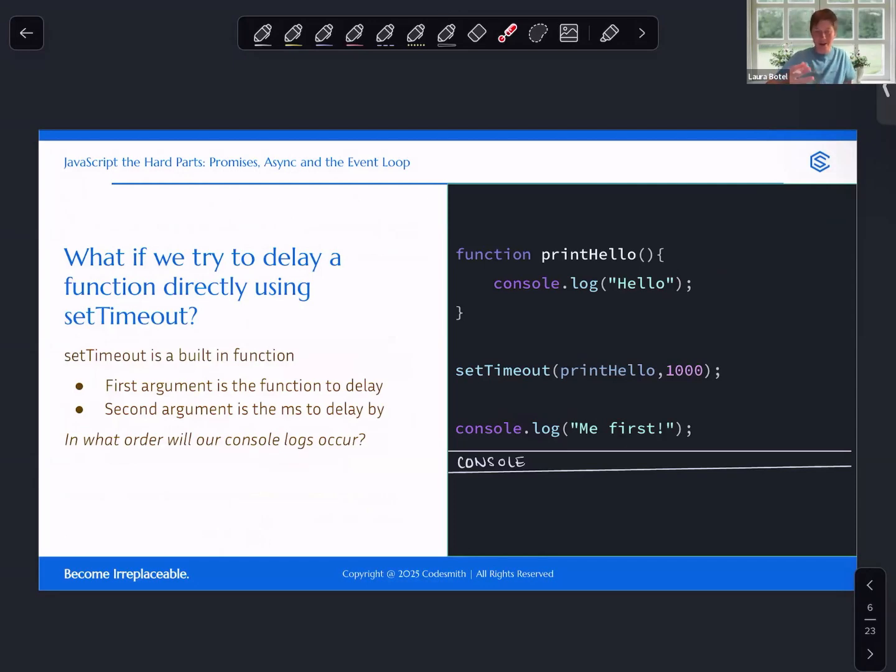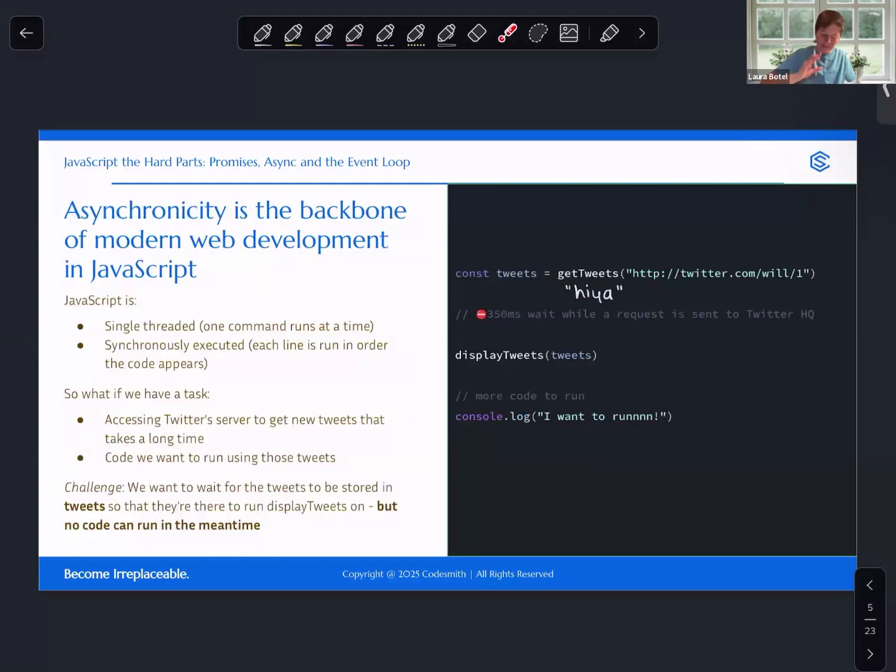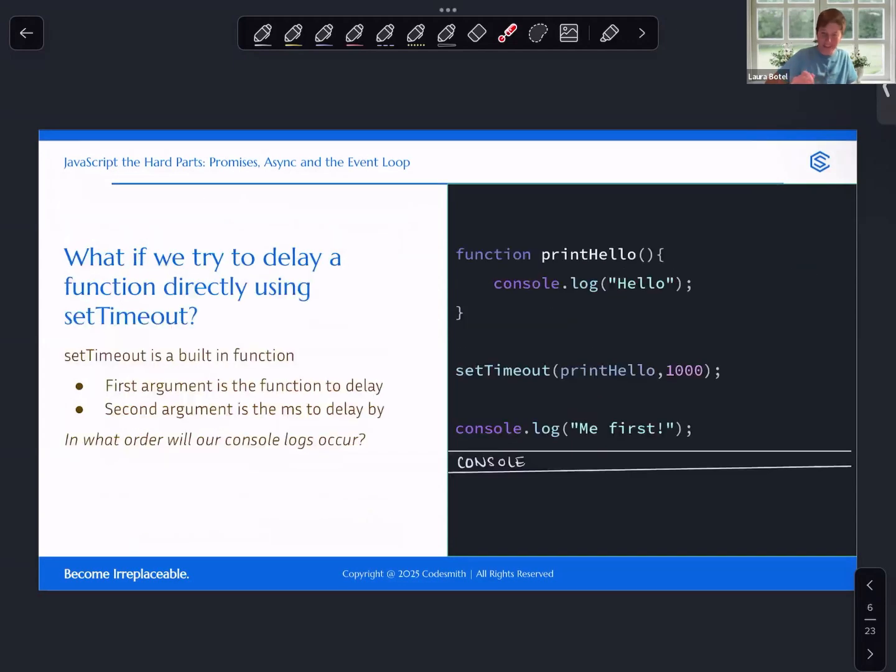Okay, this is where one of our extra features comes into play. Maybe you have heard of a function called setTimeout. I know I'm kind of leaving you on the edge. It doesn't matter, we'll come back to this. I promise that this is related.